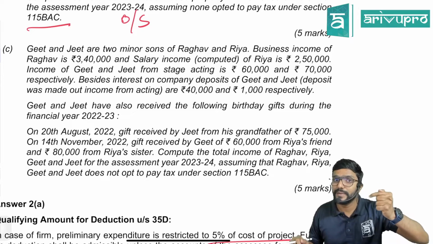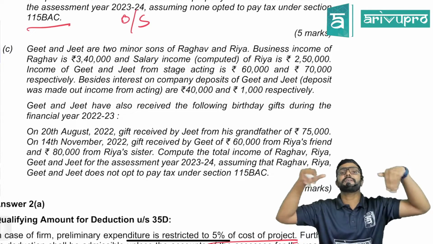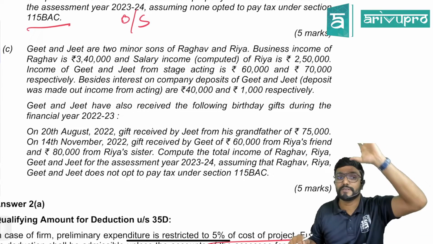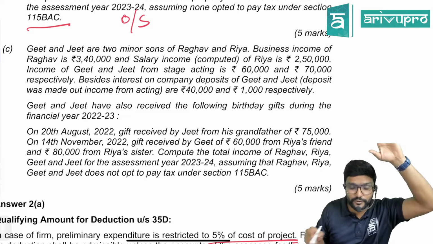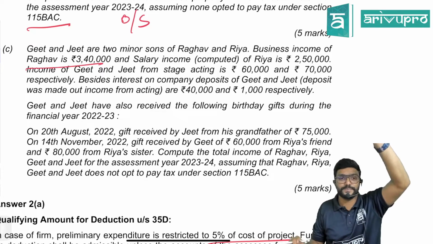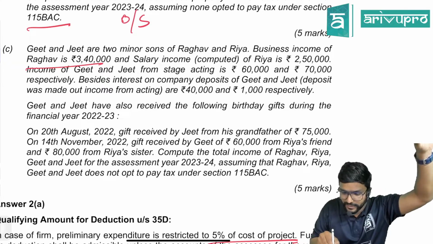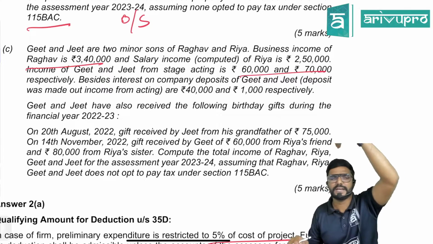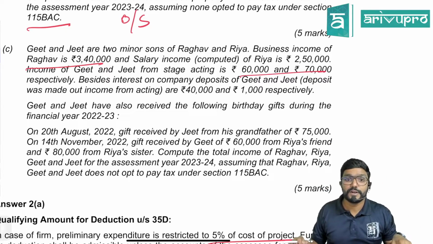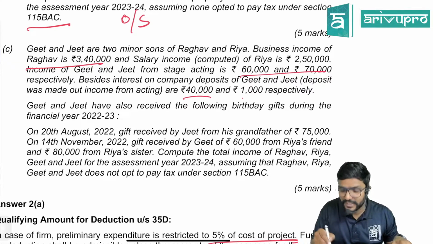Next, whenever clubbing is attracted, in whose hands will it be attracted? Father or mother, whoever is having higher income. Here, if clubbing is attracted, it will be taxable in the hands of whom? Raghav, who is having higher income. Clear? Yes. Besides, interest on company deposits of Geet and Jeet. Deposit was made out of income from acting. Whatever they have earned, they have kept it as a deposit and they are earning some interest on it, which is 40,000 and 1,000 respectively. So that means Geet is earning 40,000 and Jeet is earning 1,000.